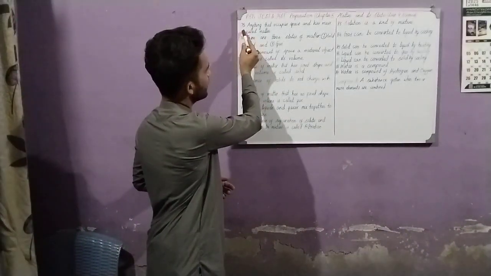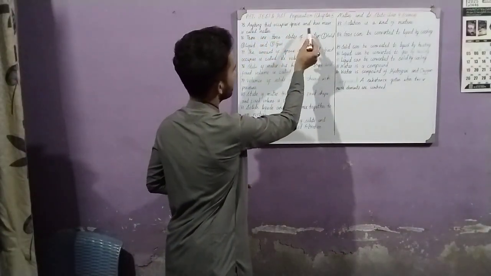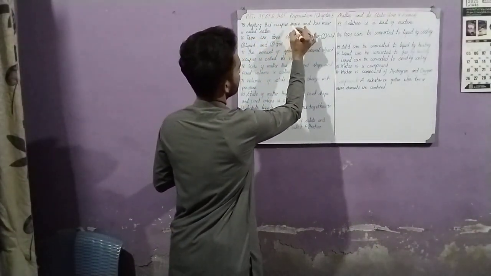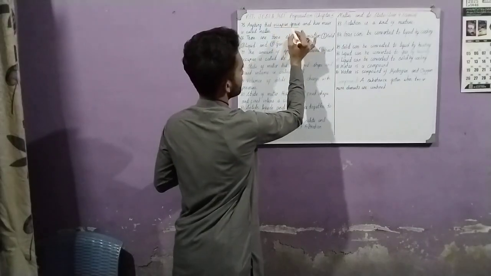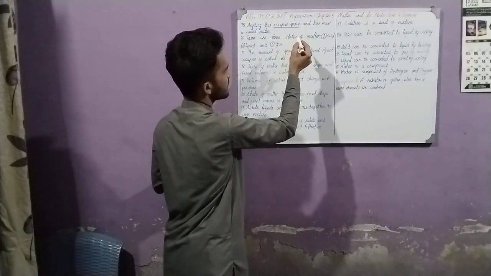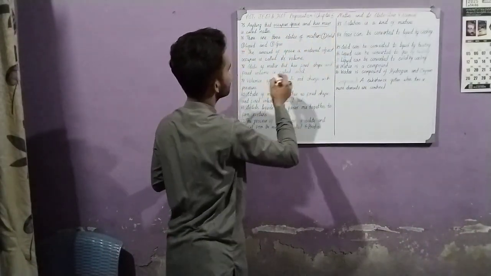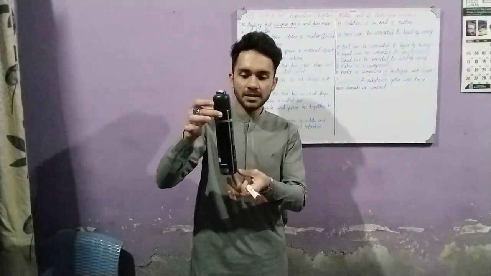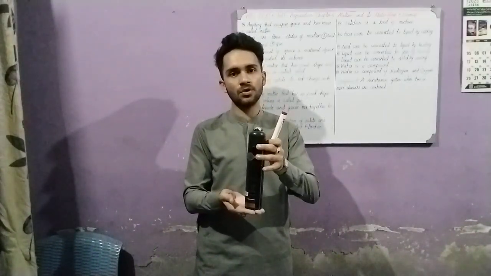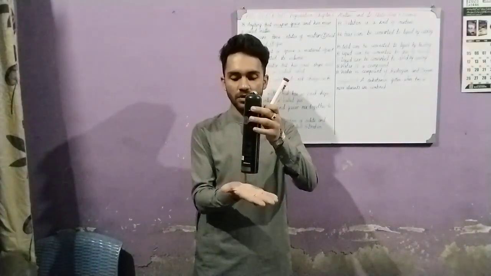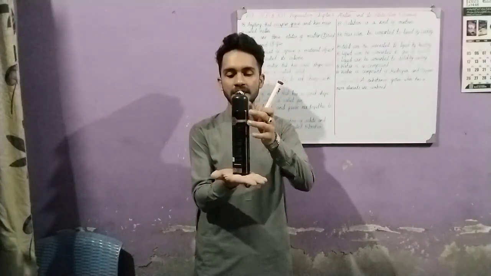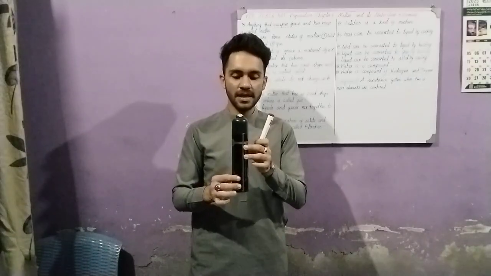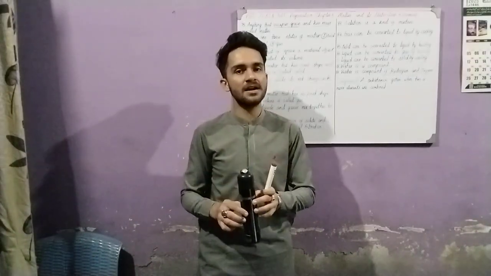First of all, we have a point: anything that occupies space and has mass is called matter. Two properties must be remembered: anything that occupies space and has mass, has weight, is called matter. For instance, we have this room spray. It has weight, we can weigh it, and it occupies space. If I keep it on my palm, it occupies some space. So anything that has weight and occupies some space is called matter.